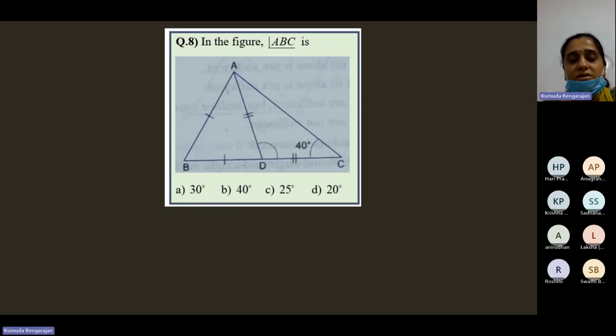Okay, so in the figure, we have to find the measure of angle ABC. Okay, this one. You need to find the measure of this angle. Yes, children. I'll wait for 3 minutes. Angle ABC is 40 degrees.